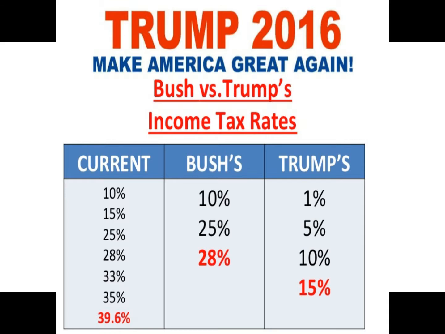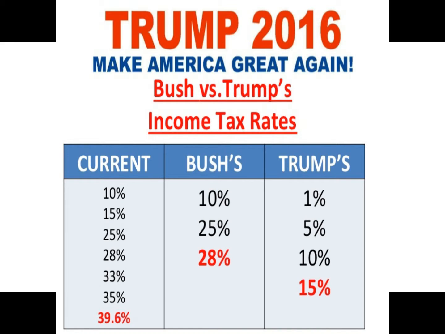The first part I want to talk about is Jeb Bush's income tax plan. Jeb Bush would basically pare down the current 7 income tax brackets to 3, consisting of 10%, 25%, and 28%. As a basis of comparison, the current top marginal rate under Obama is 39.6%. What's interesting is all 3 of these marginal tax rates are higher for taxpayers in Jeb Bush's plan than they are for Donald Trump's plan.